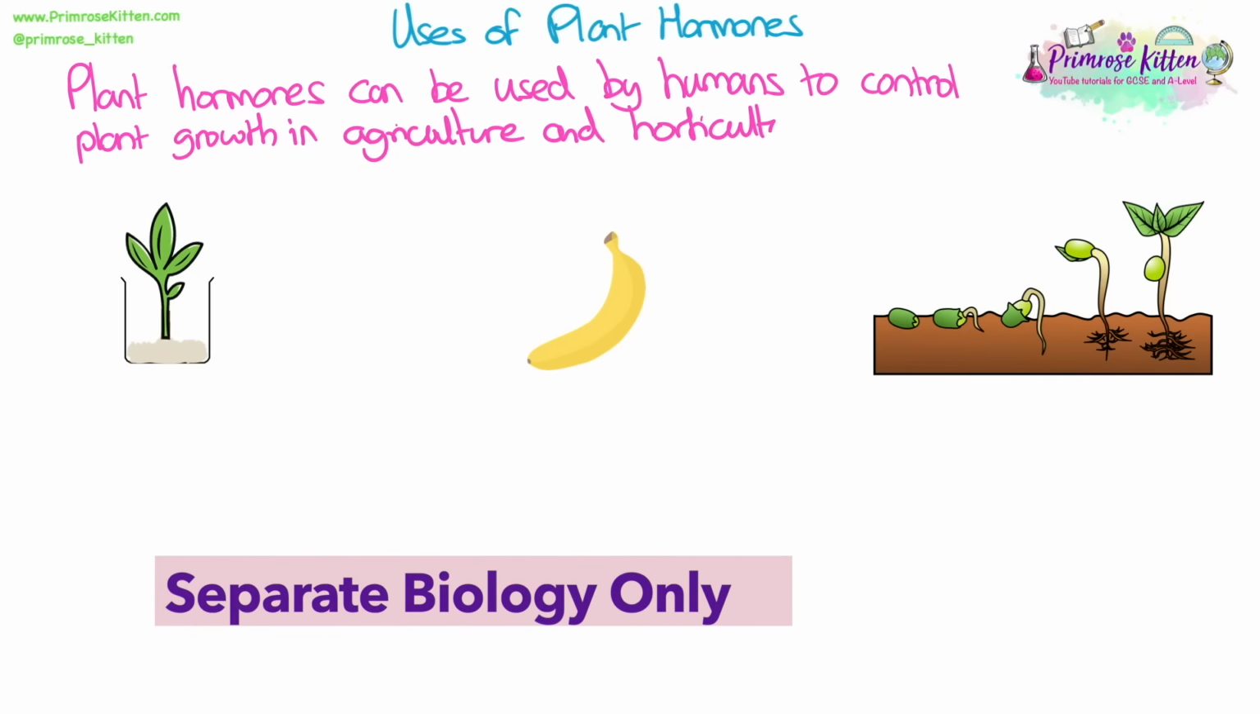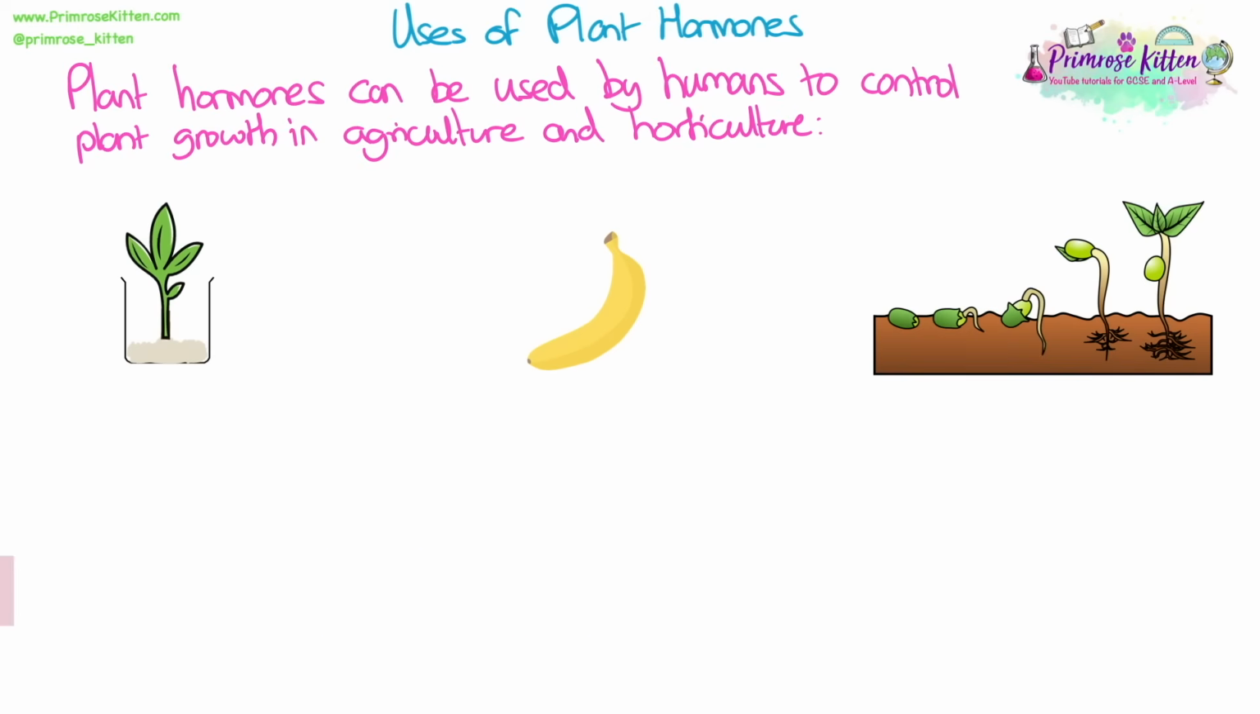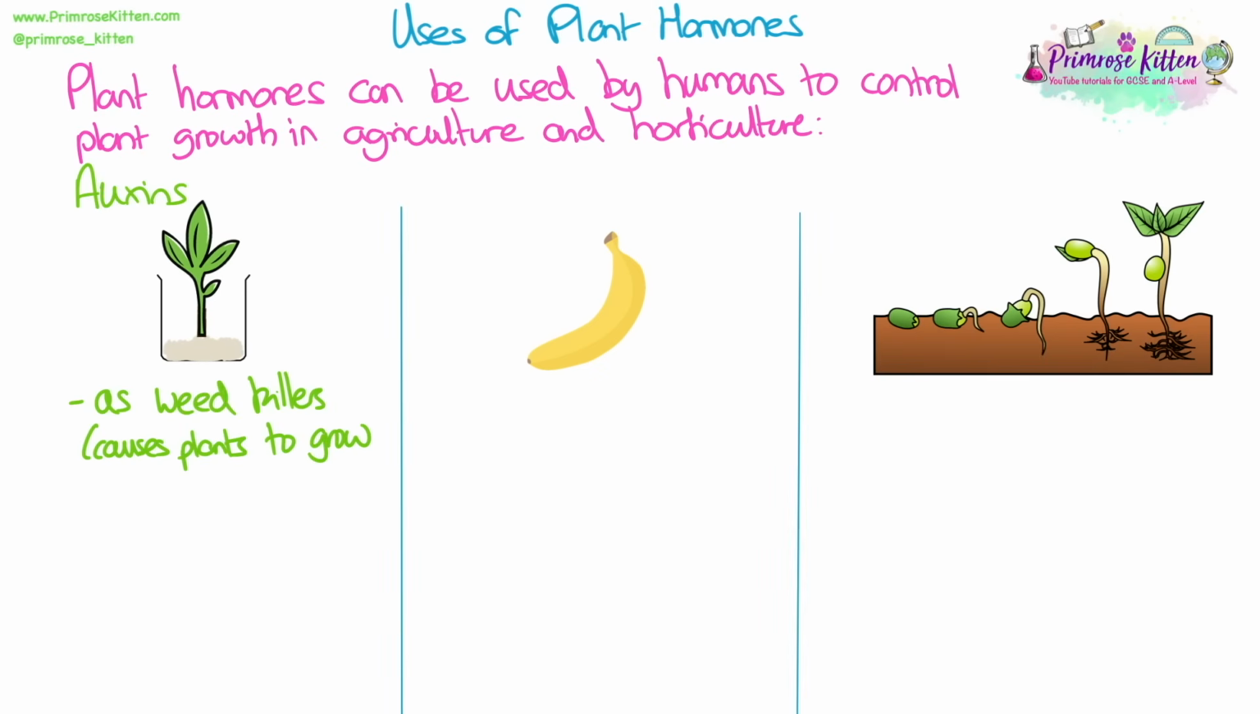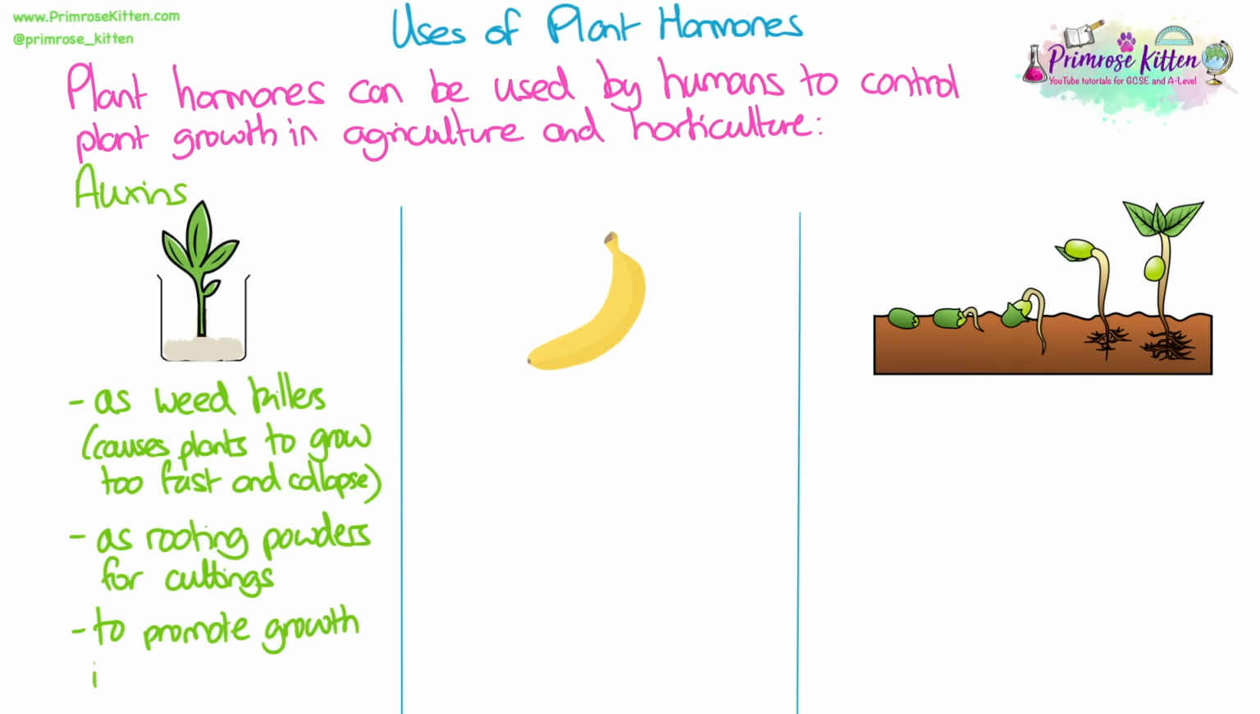Plant hormones can be used by humans to control plant growth in agriculture and horticulture. Auxins can be used as weed killers because they cause plants to grow too fast and collapse. They can be used as rooting powders for cuttings, which is what you can see in the picture above. And they can also be used to promote growth in tissue culture. So they can be used in the agar gel when we clone small plants.